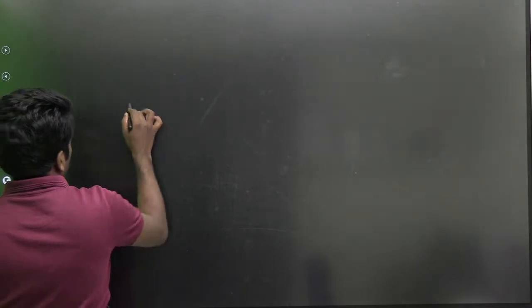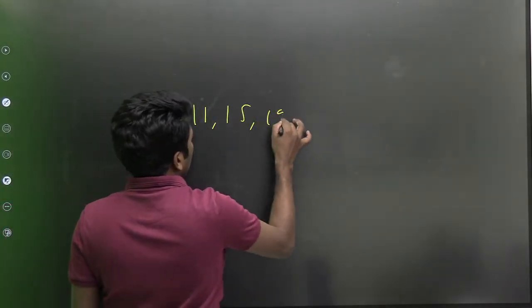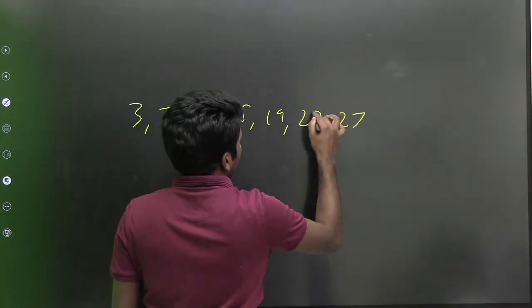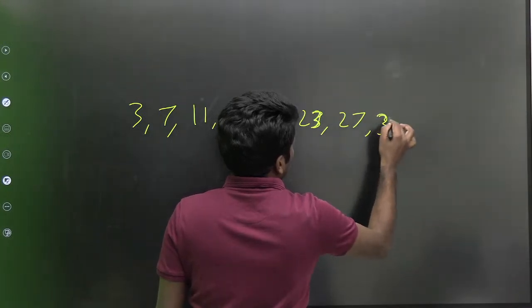The odd number case I already discussed. 3, 7, 11, 15, 19, 23, 27, 31, sorry.